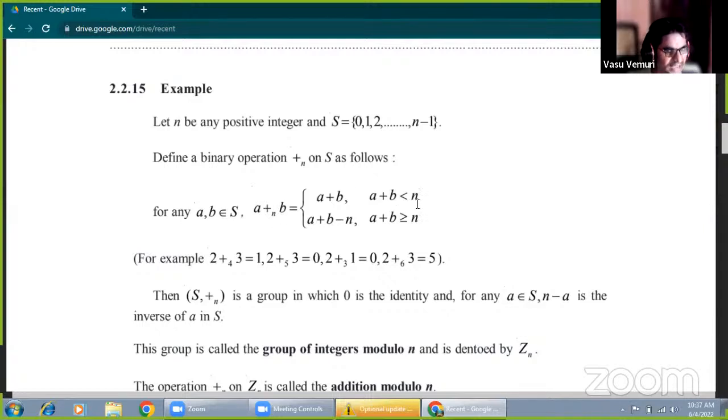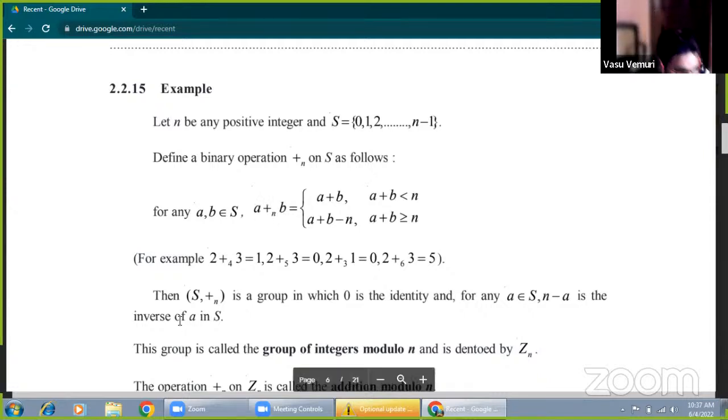So when a plus b is less than n, the value is a plus b. And when a plus b is greater than or equal to n, the value is a plus b minus n. The simple definition is that n divides a plus b, and that is the addition modulo n operation. This is one of the special binary operations.